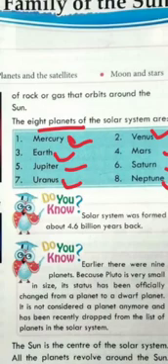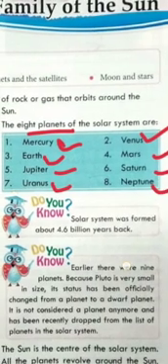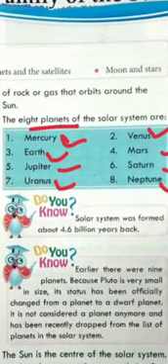As I told you, there are 8 planets in our solar system. How many planets? 8 planets. First is Mercury. Second is Venus. Third one Earth. Fourth Mars. Fifth Jupiter. Sixth Saturn. Seventh Uranus. Eighth Neptune. So these are the 8 members of the family.